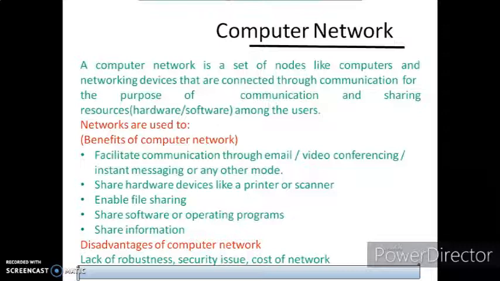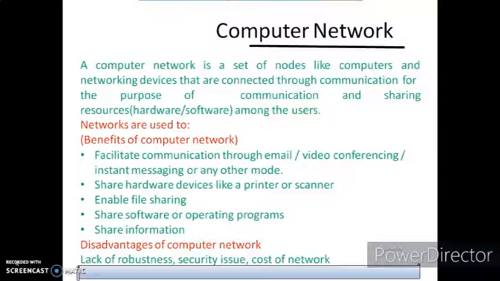If you have 20 computers on a network, you do not need to bring 20 printers. You need just 1 or 2 printers installed on the network. You give the command and your output will be there. So 20 machines can go through one printer, and that will serve the purpose of all.